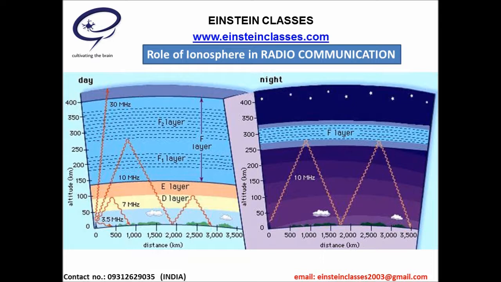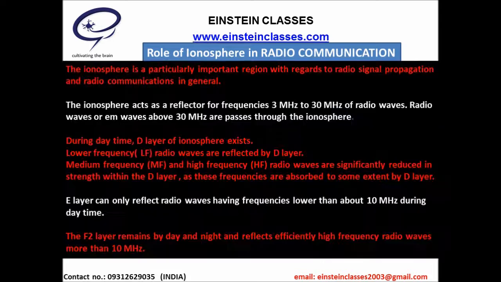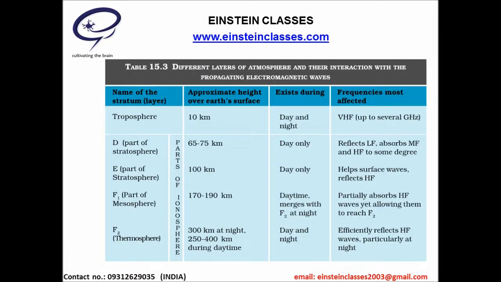The E layer can only reflect radio waves having frequencies lower than about 10 MHz during daytime. The F2 layer remains by day and night and reflects sufficiently high frequency radio waves of more than 10 MHz. This table shows the role of different layers of the atmosphere for the propagation of radio waves.